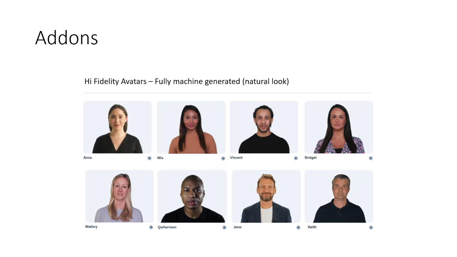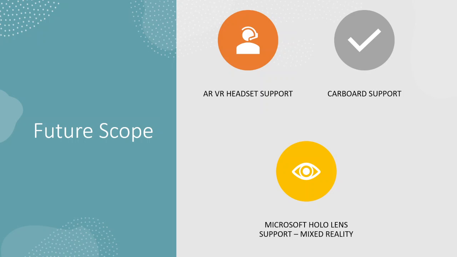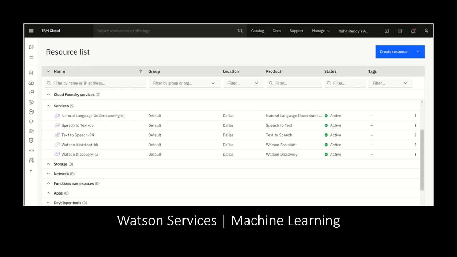As an add-on, we have high fidelity avatars, which are available based upon the level of the student, or we can provide them as a feature. They can be swapped with any favorite character that the student likes. Coming to the future scope, we are planning to add support for Microsoft HoloLens, AR/VR headsets, and Google Cardboard as well.